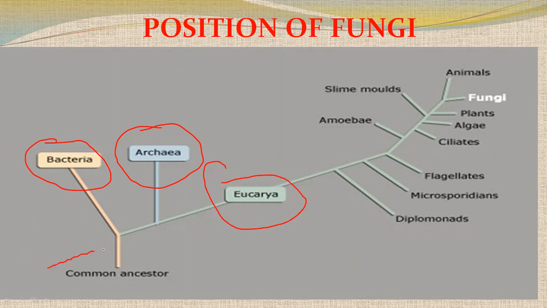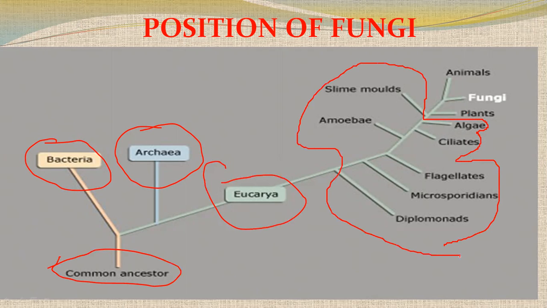There is the common ancestor over there. Then we are here. Now we have seen kingdom Protista. All of these we have studied up to here. And today we are on kingdom fungi.